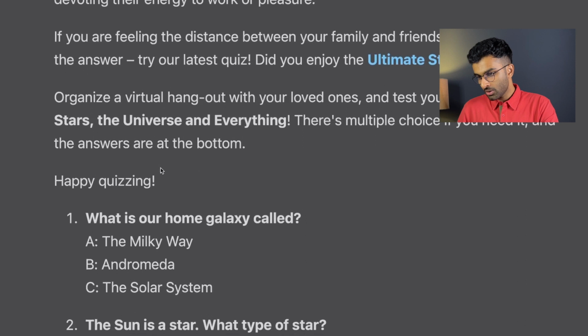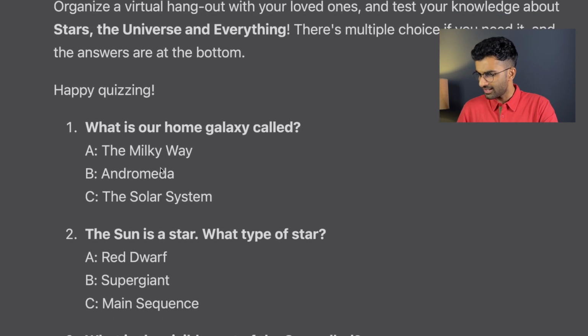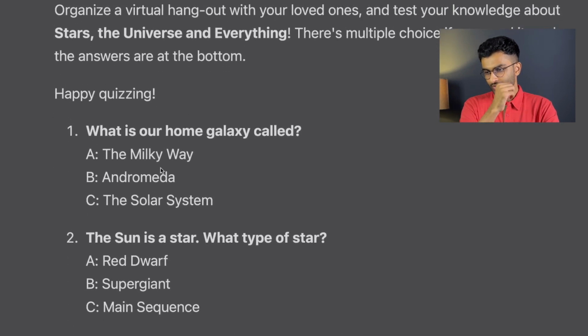So let's get on to the second question, and the sun is a star. What type of star? Okay, so the three options are actually three different types of stars, so that's a good job by the quiz master. So stars are formed out of clouds of gas called nebulae. So because of gravity and other processes, these nebulae sort of collapse onto each other to form a star. After a short while of being in the protostar phase, this clump of gas then becomes a full-fledged star that we call a main sequence type star.